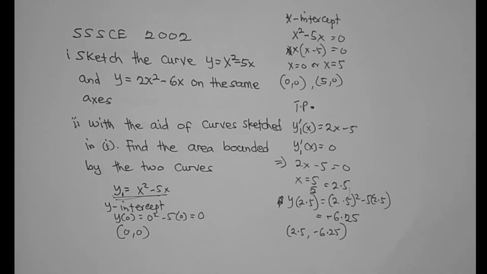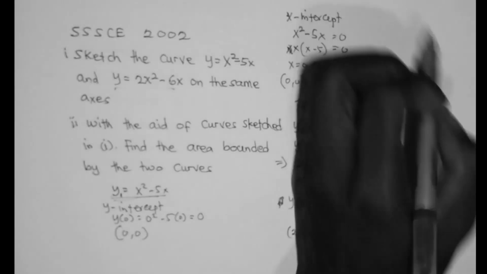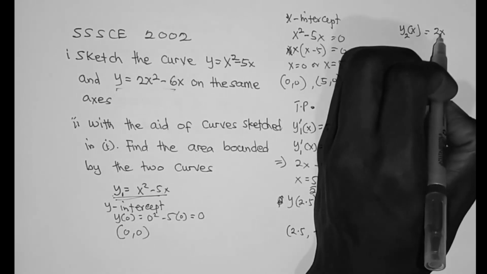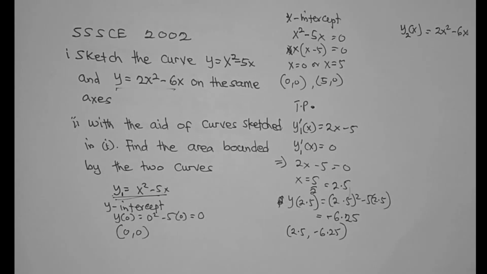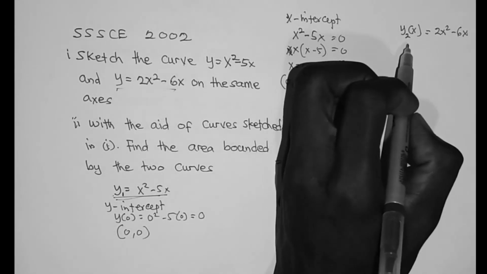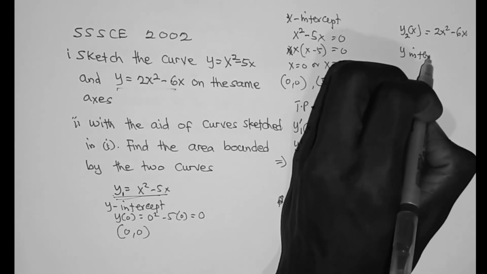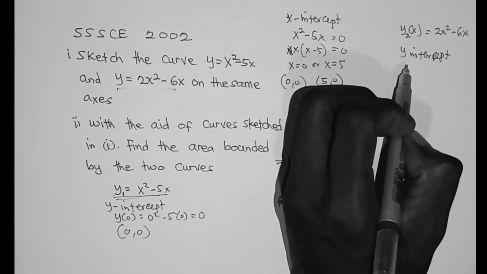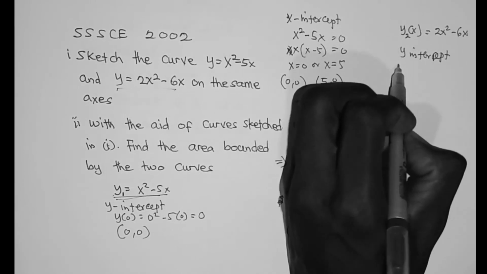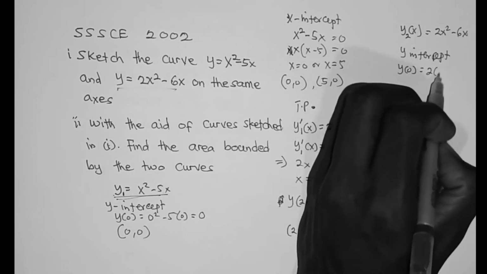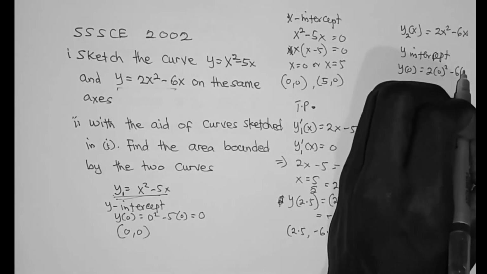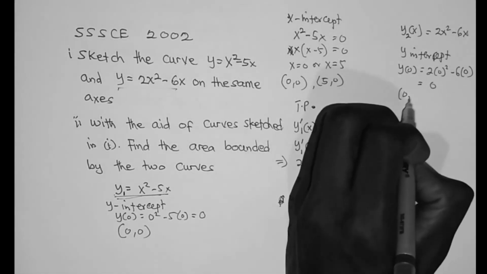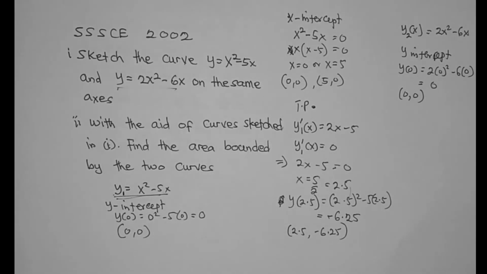Now let's take this function, which is y2 of x equals 2x squared minus 6x. So let's find the y-intercept. For the y-intercept, x is equal to 0. So y of 0 is equal to 2 times 0 squared minus 6 times 0, and this is equal to 0. So we have (0, 0) as a y-intercept.